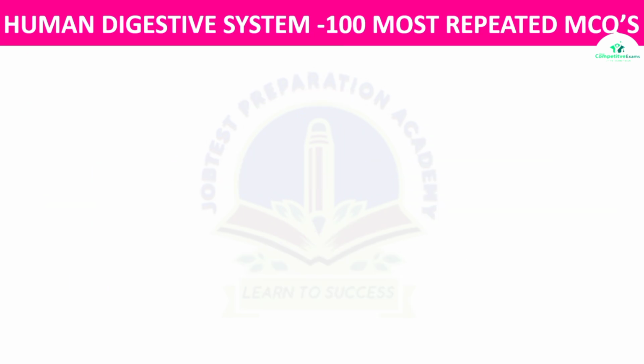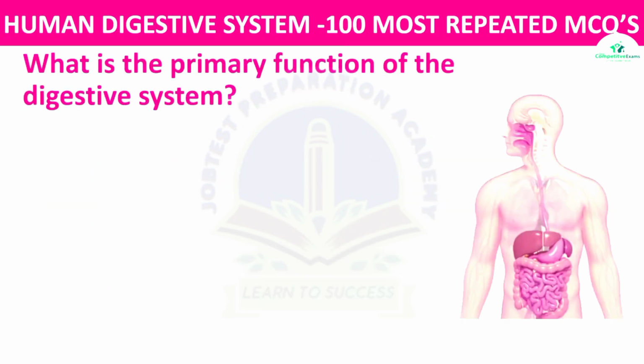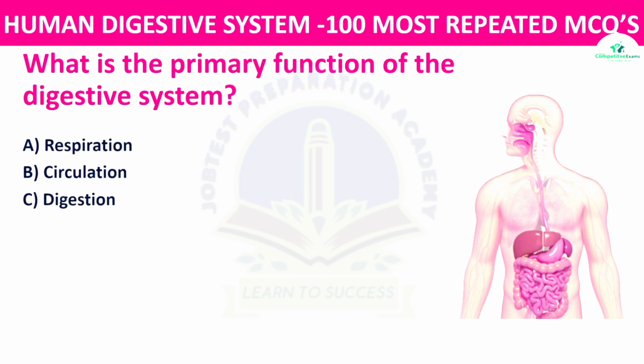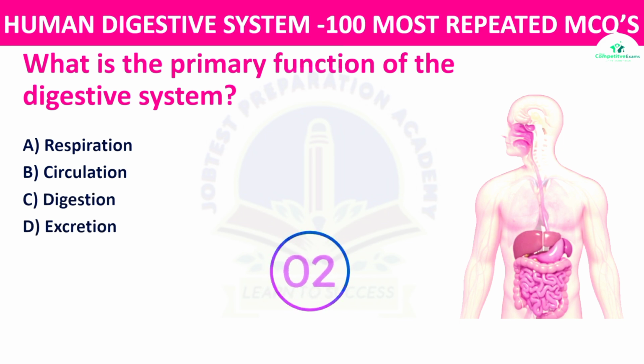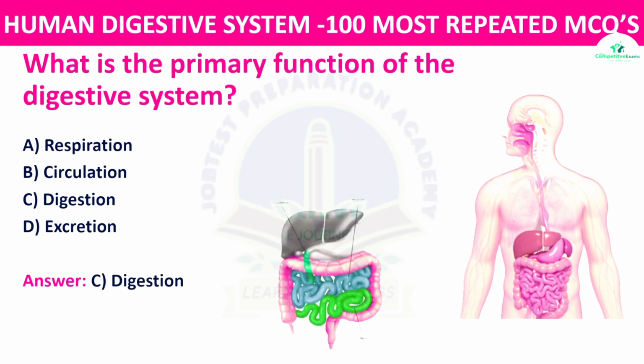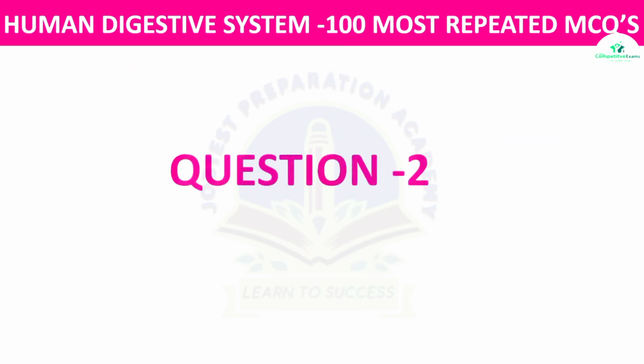Question number 1. What is the primary function of the digestive system? The options: respiration, circulation, digestion, and excretion. The correct answer is digestion. The main purpose of the digestive system is to break down food into nutrients that the body can absorb and use it.